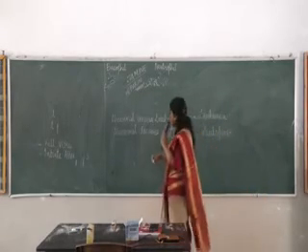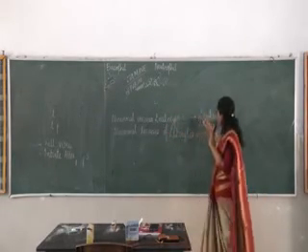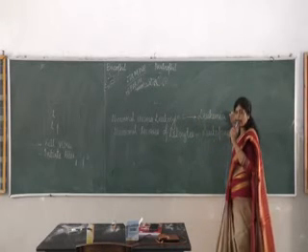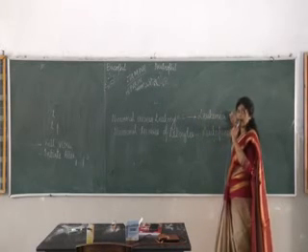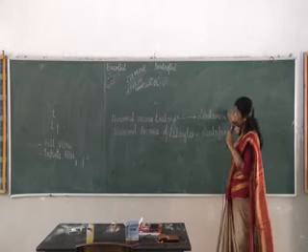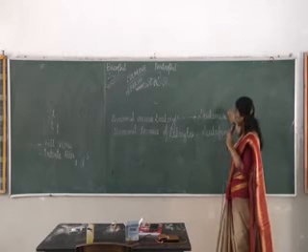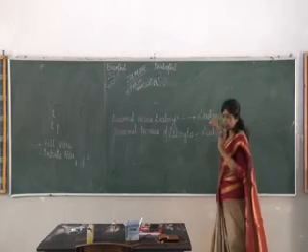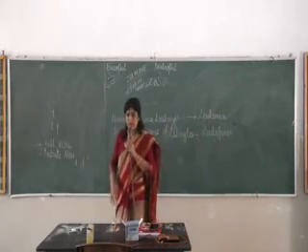So both polycythemia and leukemia are types of blood cancer. In polycythemia, RBC number increases abnormally. In leukemia, WBC number increases abnormally. That's all about WBCs.